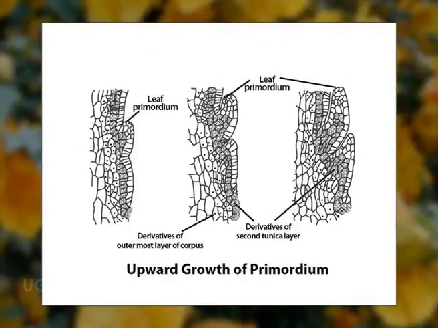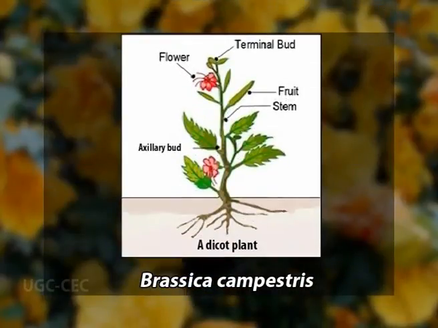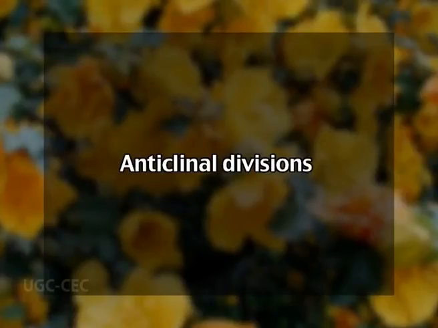This gives rise to some or most of the internal tissues of the leaf, in addition to the epidermis. In the case of dicotyledons, the first periclinal division initiating the leaf primordium occurs frequently in the subsurface layer and is followed by similar divisions in the third layer and by anticlinal divisions in the surface layer.